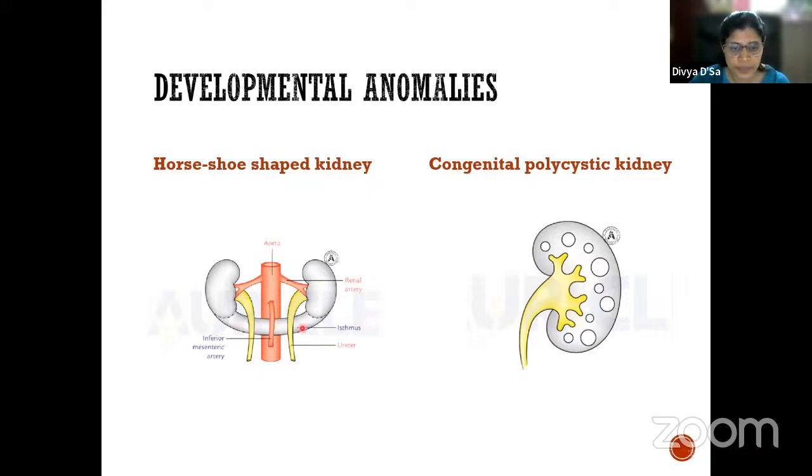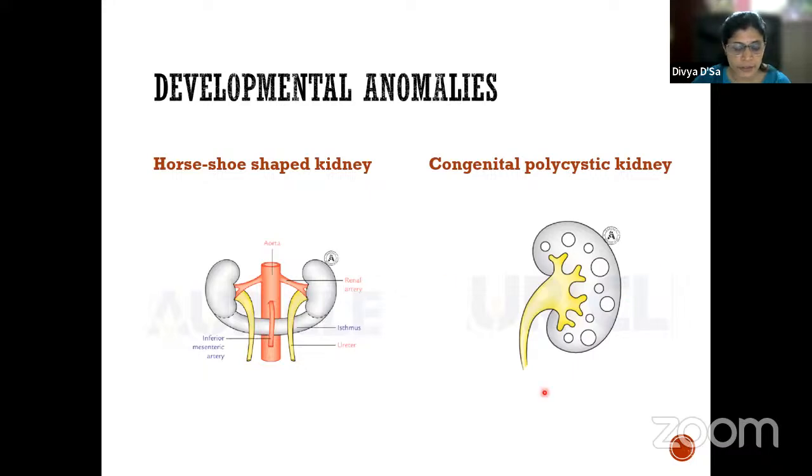This horseshoe-shaped kidney cannot ascend further because it comes to lie beyond the inferior mesenteric artery, and its ascent is arrested by this artery. So it basically lies at the lower lumbar vertebral level, almost at the level of the inferior mesenteric artery. Here the kidney has not undergone rotation yet, so the ureter will arise from the anterior surface of the kidney and pass in front of the isthmus in a caudal direction.